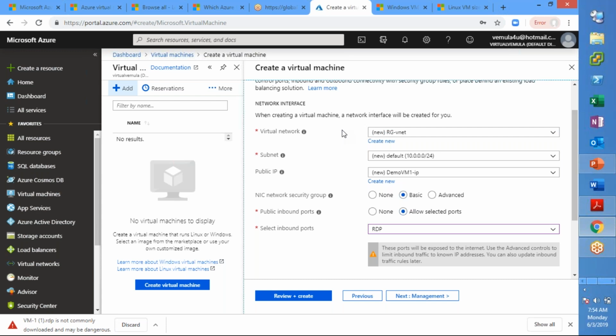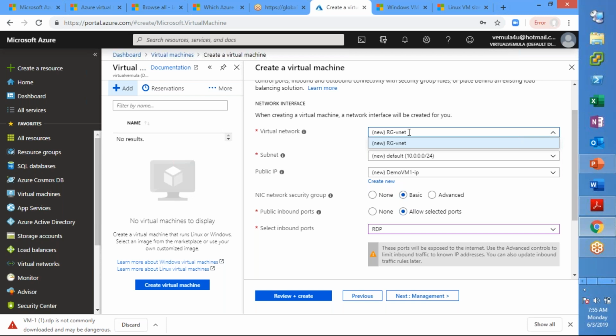If you already have a virtual network, then you will find that in the drop down box. Because we didn't create a virtual network, it creates one, and the IP address range it takes is the 10.x range, which means 10.0.0.0/16 is the address space that it picks. Azure says, okay, you didn't create, I'll create something on my own. So if you don't have a VNet created, a default name and default IP address will be assigned.